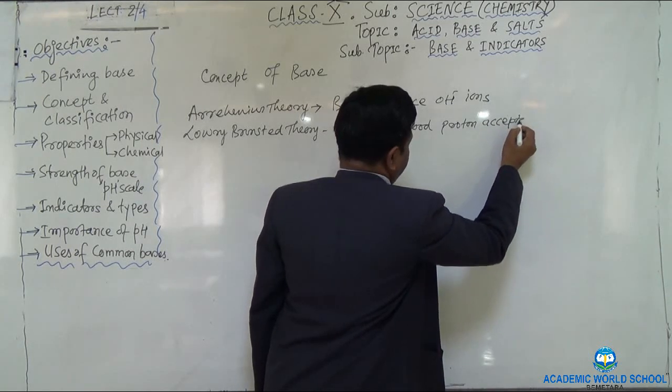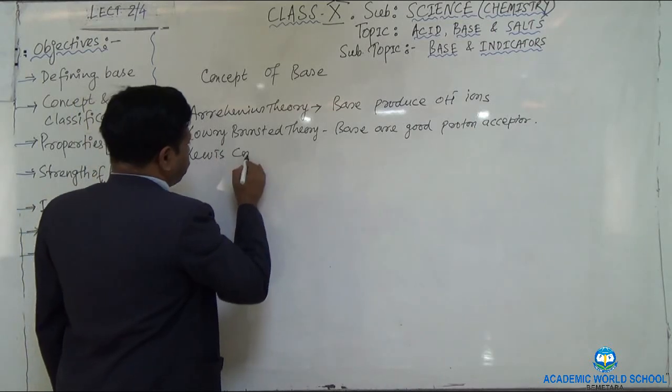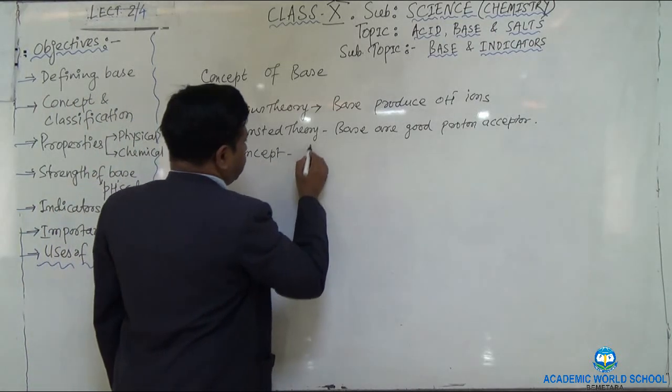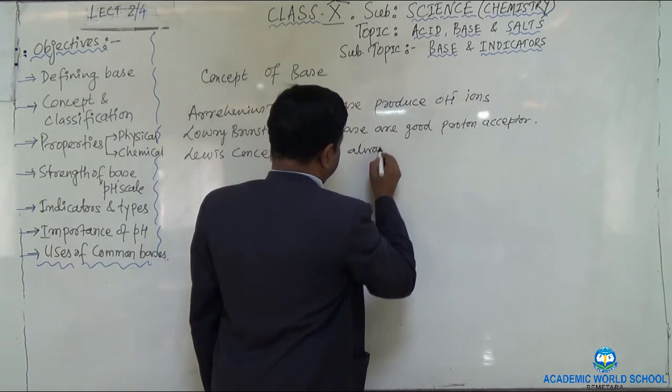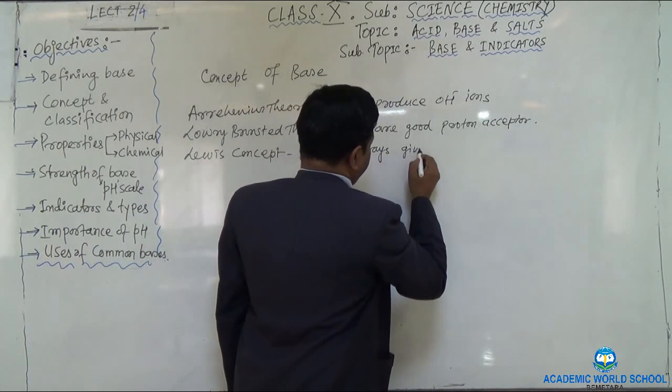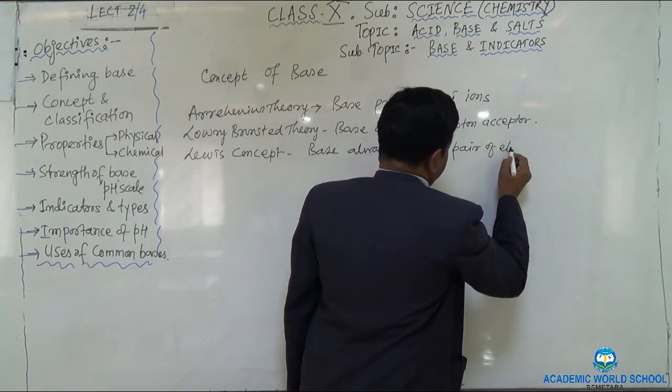Proton acceptor, okay? And similarly, according to the Lewis concept, base always gives a pair of electrons.